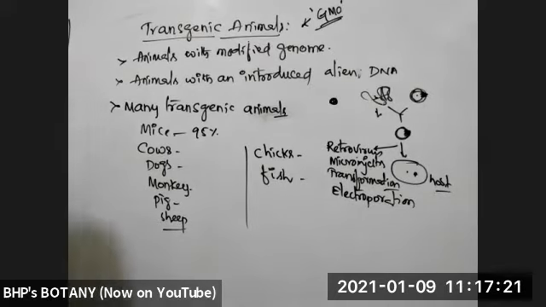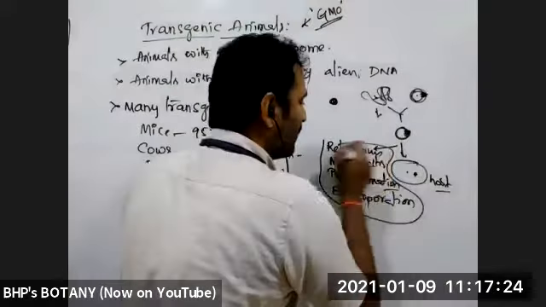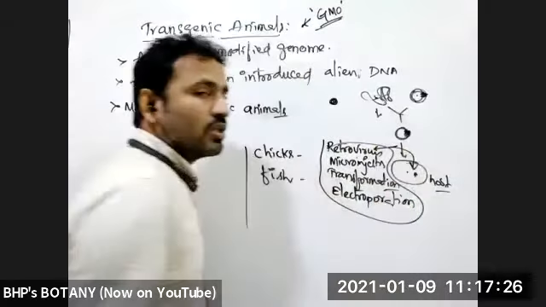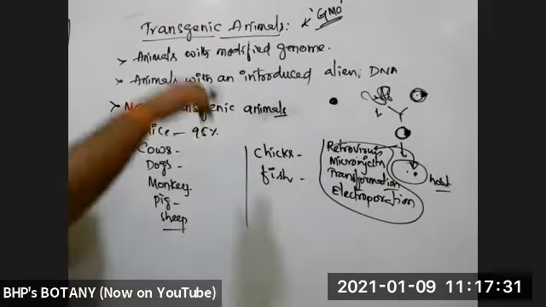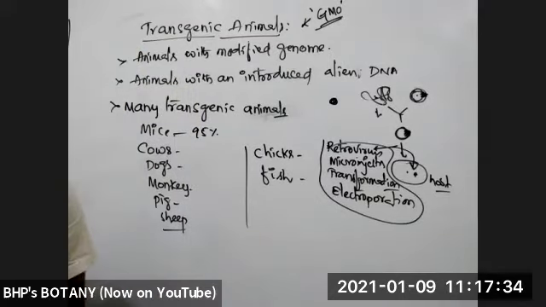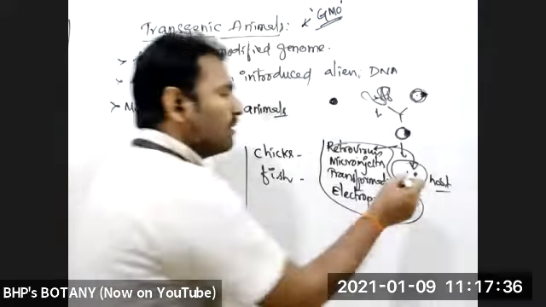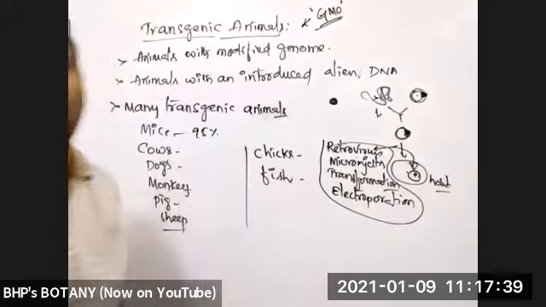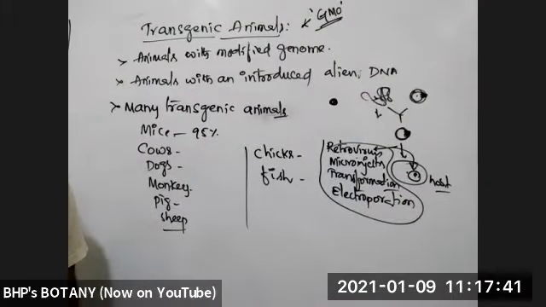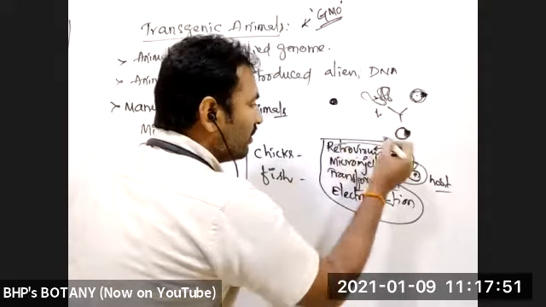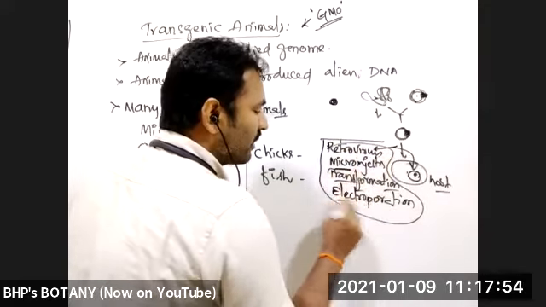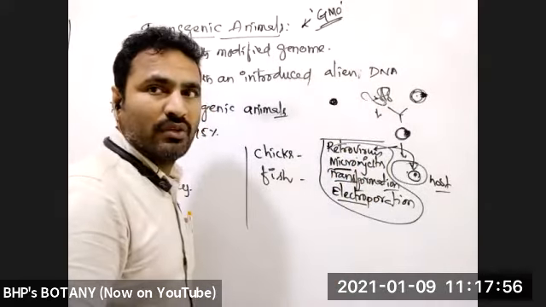By using these methods, the rDNA molecule is introduced into a host. That host is an animal, and that animal is now called a transgenic animal. These transgenic animals are used in many fields and areas. We'll give some examples.